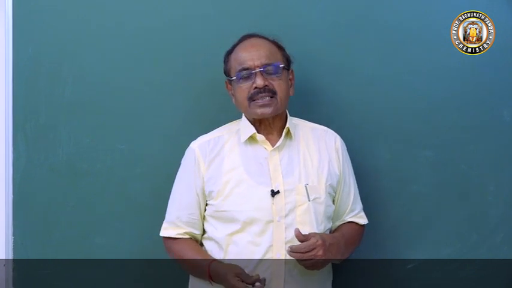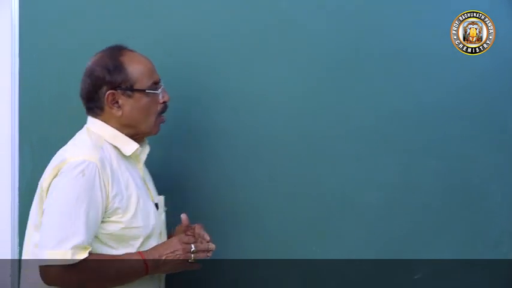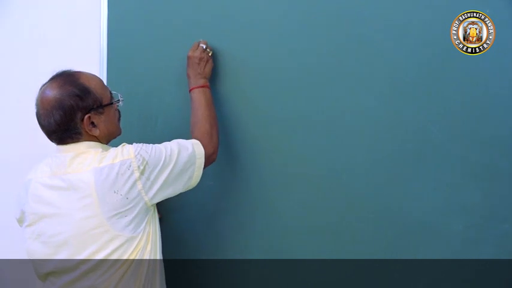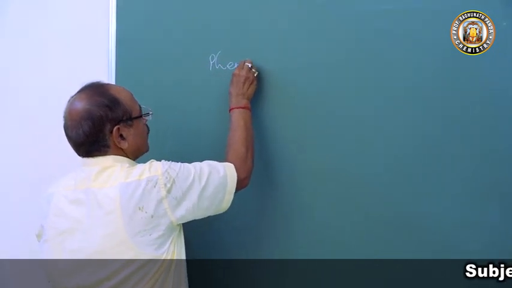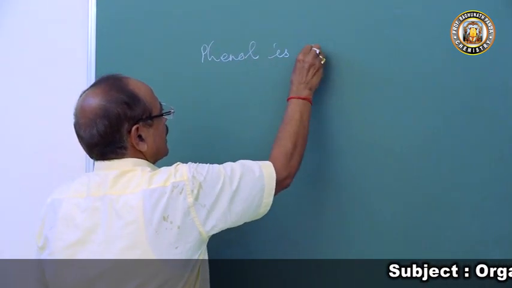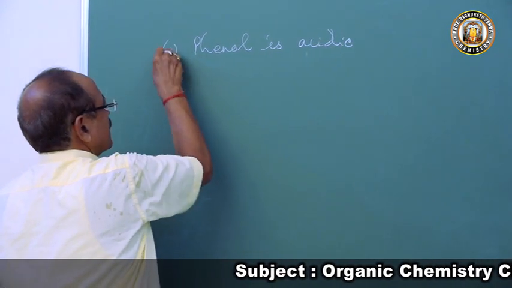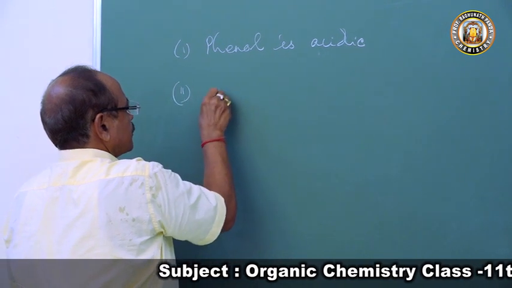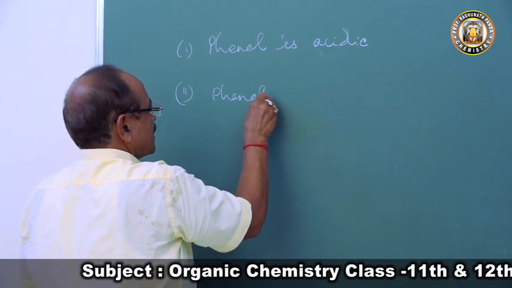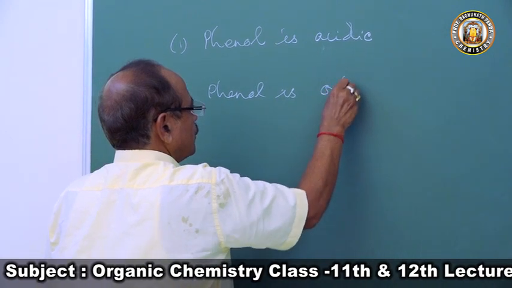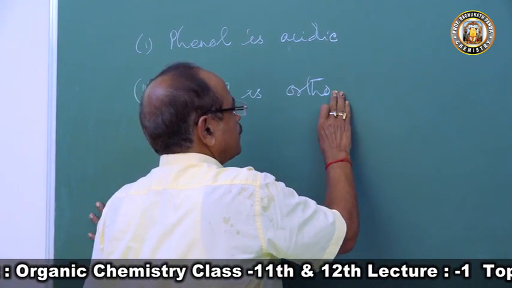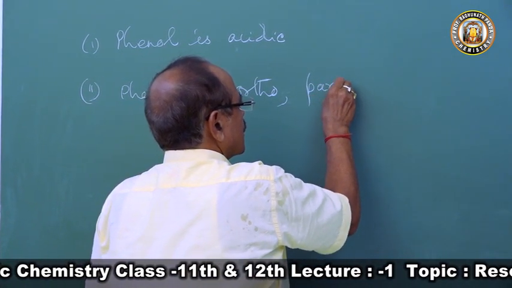So in today's class I will be discussing that phenol is acidic. Phenol is acidic. This one I will explain, the acidic strength, one point. Second point, phenol is ortho para orienting.